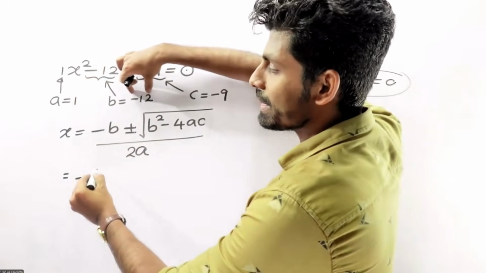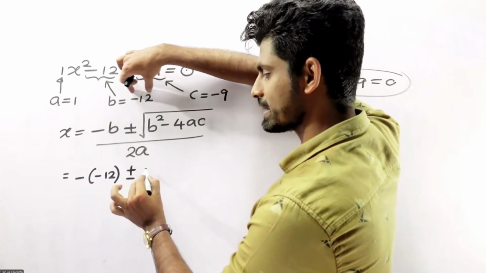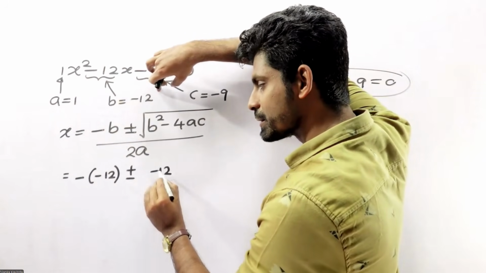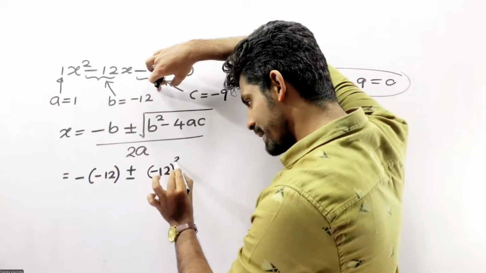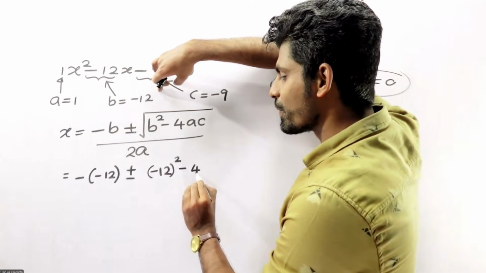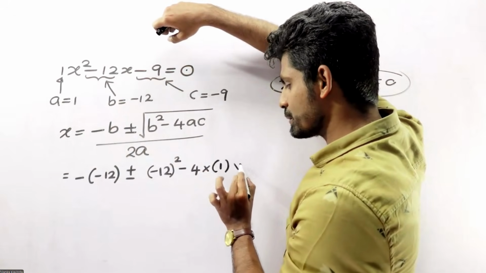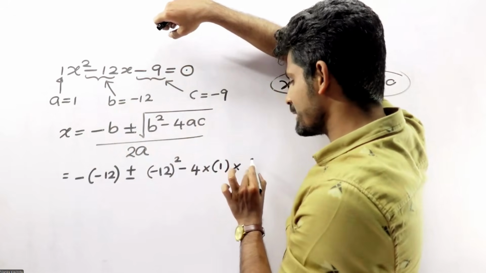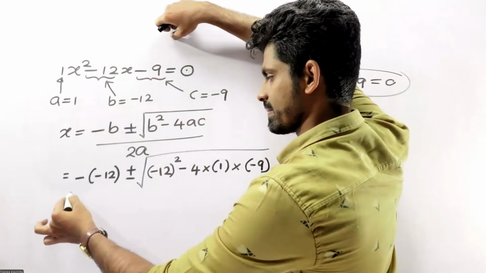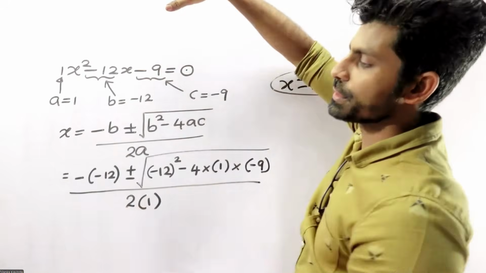Now substitute. Minus b means minus of minus 12, that is plus 12, plus or minus the square root of minus 12 squared, minus 4 into a, which is 1, into c, which is minus 9, divided by 2a, which is 2 into 1.